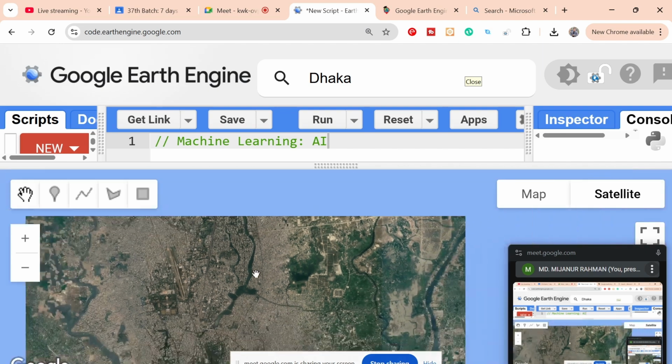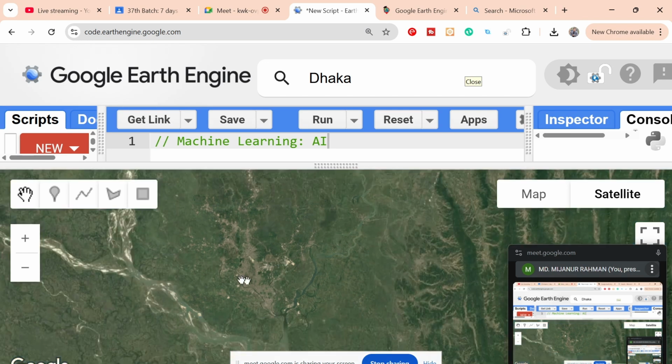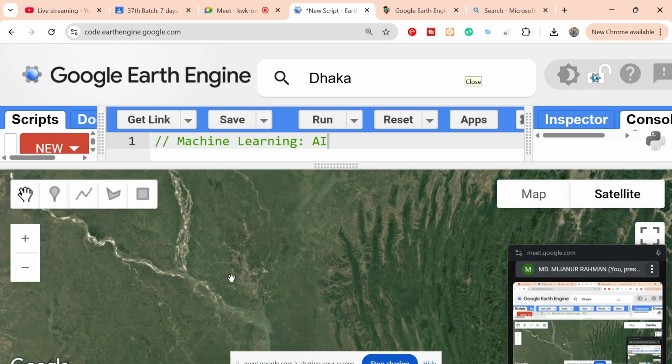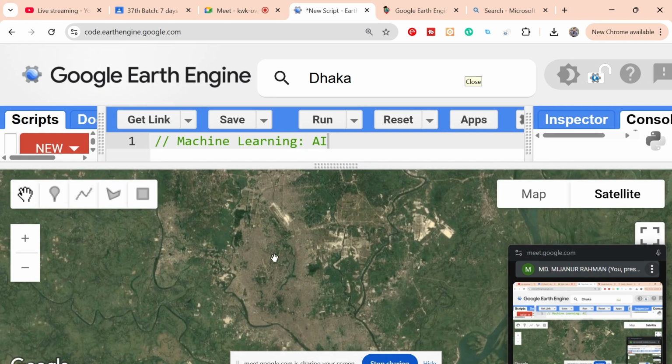Now suppose I need this type of land use land cover classes for the whole boundary of Bangladesh or the whole boundary of Dhaka city. So how can I classify it? In this case, I simply use a machine learning model. It uses a statistical algorithm, any kind of statistical algorithm, and this algorithm enables computers to learn patterns from data